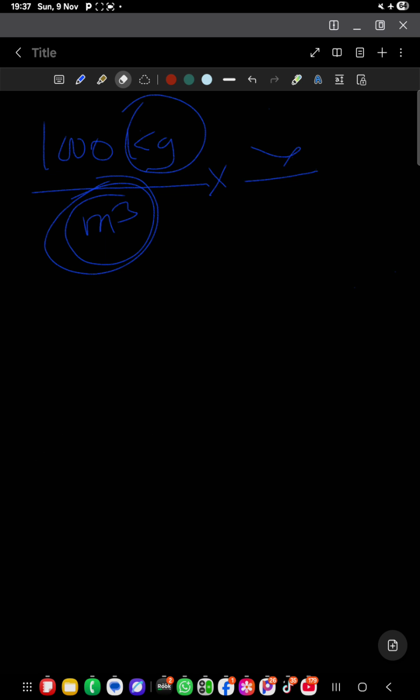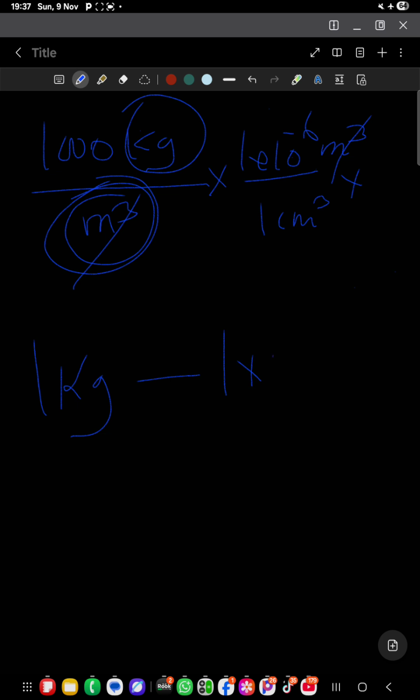Now look at here. This is the same as 1 times 10 to the power negative 6 cubic meters. Then here I remain with 1 cubic what? Centimeter. Feel me? So this and this is going to cancel. Then down I'm going to remain with a cent. Then I look at the one associated with the kg. You know that 1 kg is equal to, what's the meaning of kilo? 1 times 10 to the power 3 what? Grams.